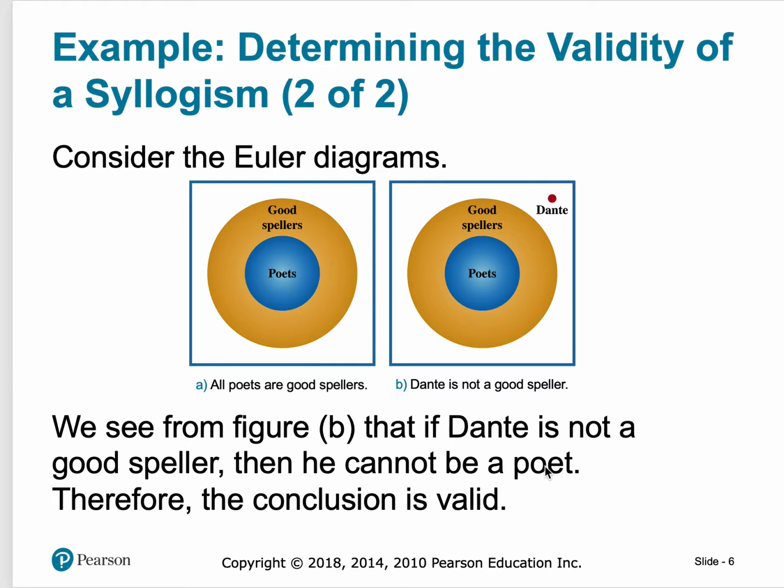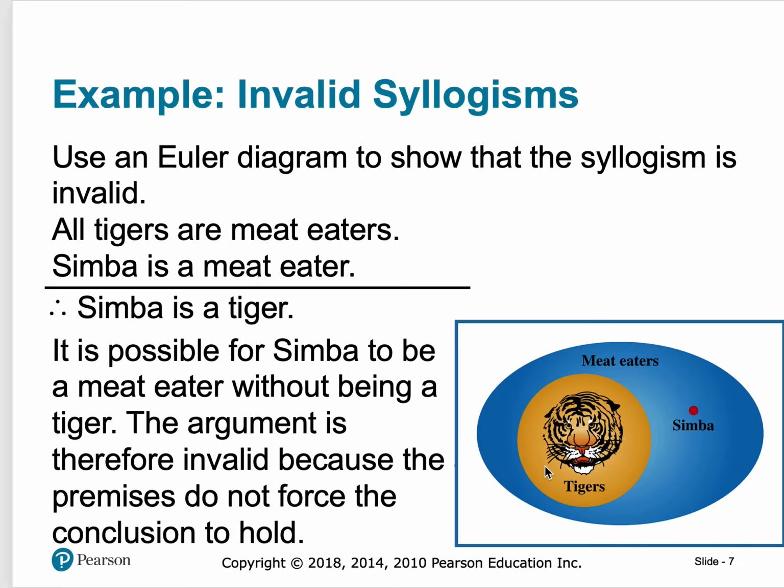If I look at the diagrams where I say all poets are good spellers, that would be the outer circle spellers, inner circle poets. And so Dante is not a good speller, so he does have to exist outside of both of those circles, which means he cannot be a poet, and this is actually valid. So all this has to do with is setting up the circles within each other so that we can find where people fall.